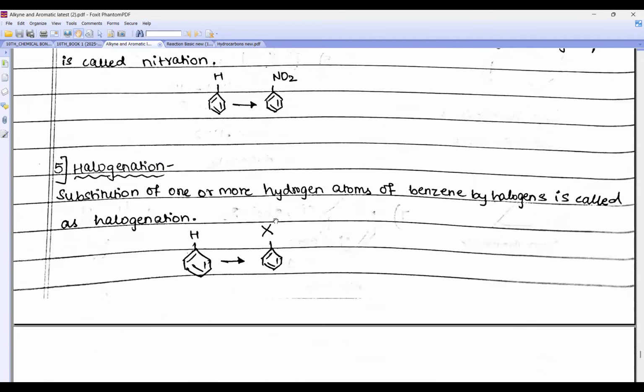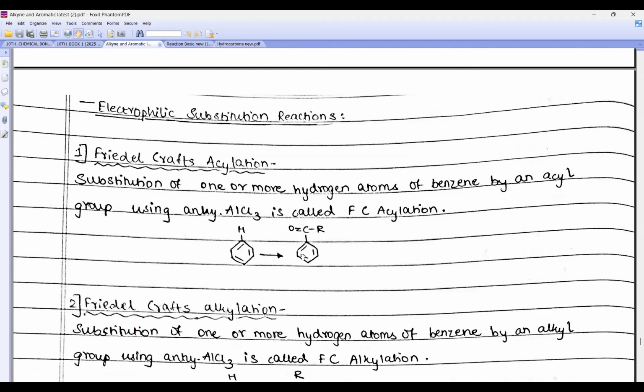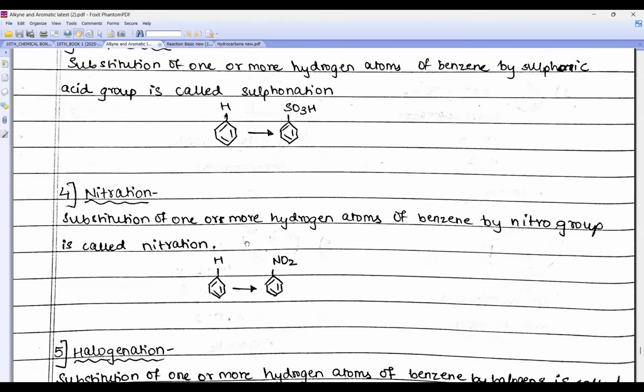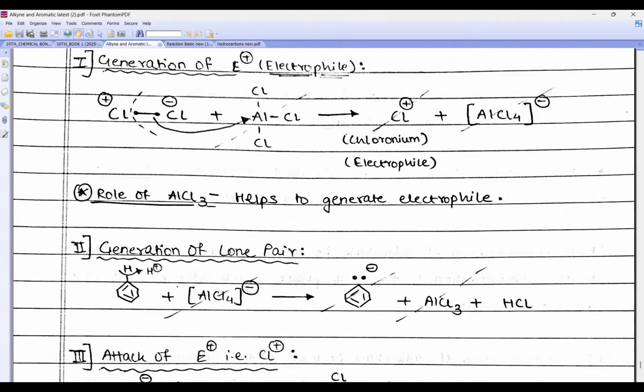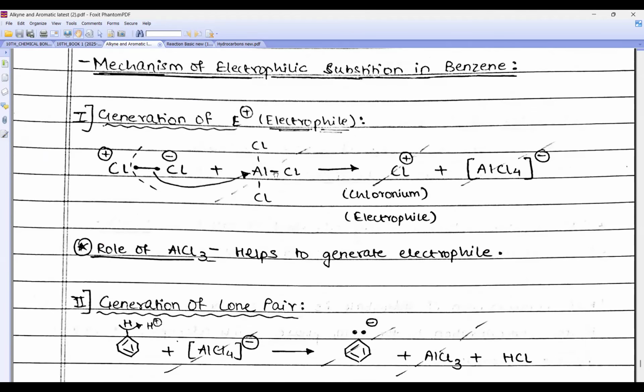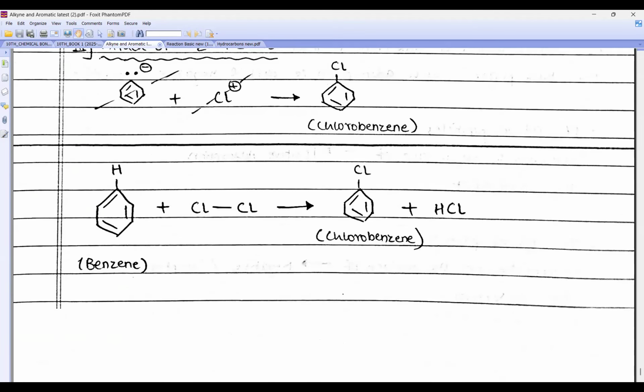Derivatives of benzene, that we have to do. Look, we did this Friedel-Crafts acylation, alkylation, all these reactions, nitration. I have given you the mechanism also, beta. Look, can you see what was the role of AlCl3? It generates the electrophile, then how it attacks. Okay, so that's all for today.